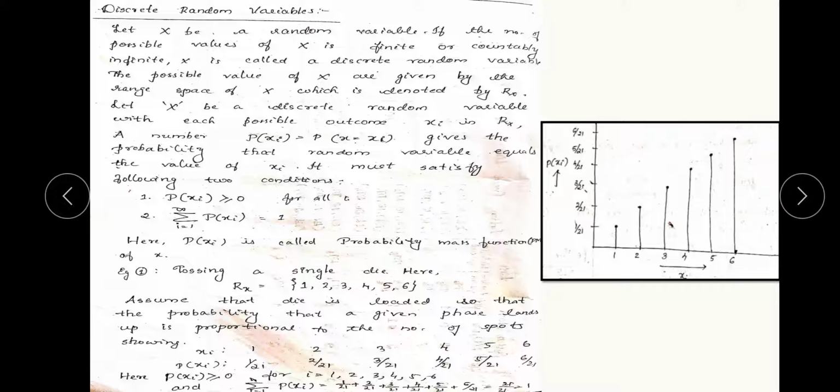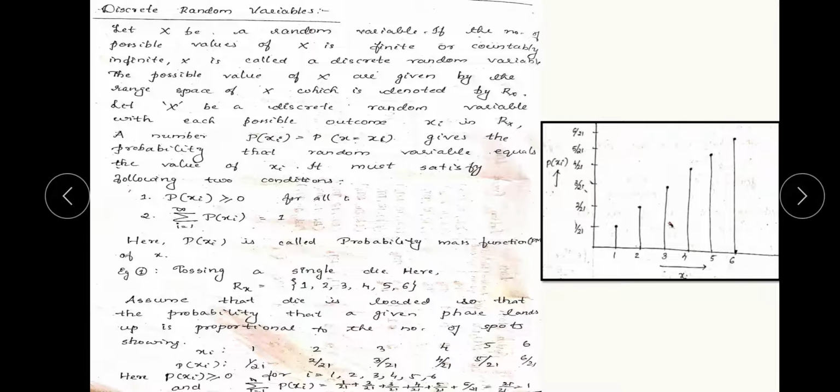So for that we are saying here that the value of xi ranges from 1 to 6, and p of xi is the probability of xi being obtained. Now here we have a numerator and a denominator. In the numerator we have 1 and in the denominator we have 21. You may wonder why we have taken it as 21. The 21 is the value obtained by adding the numbers 1, 2, 3, 4, 5, 6 present on the die, and if you add them we get 21.